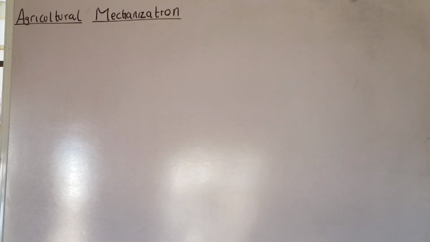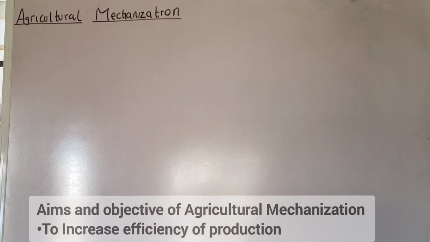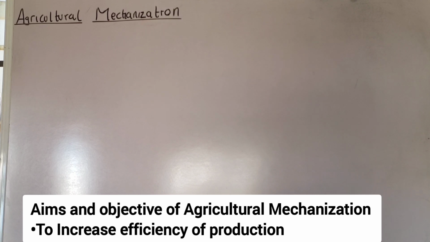The first point is to increase efficiency of production. One of the importance of agricultural mechanization is to increase the efficiency of production. That is, it helps to minimize wasted time and effort.